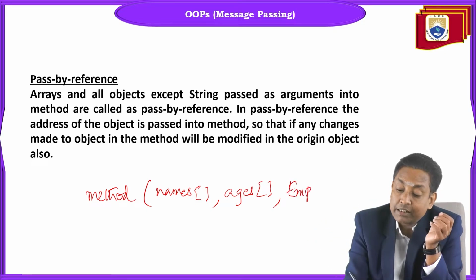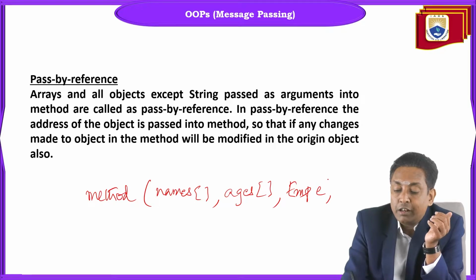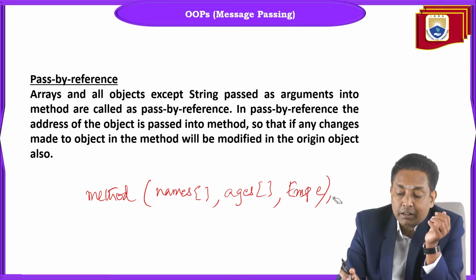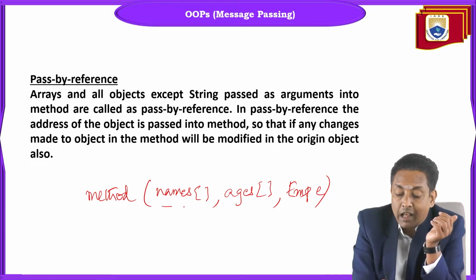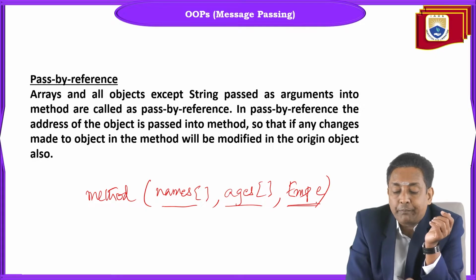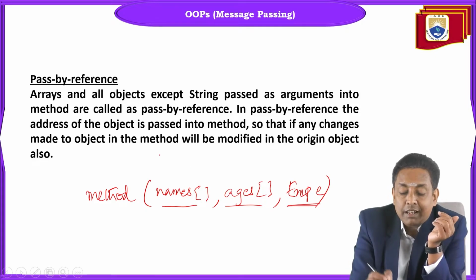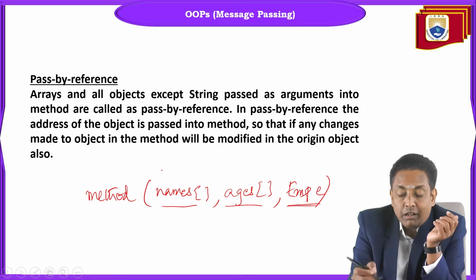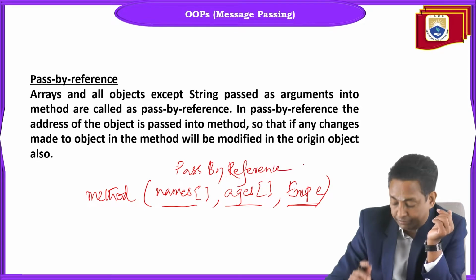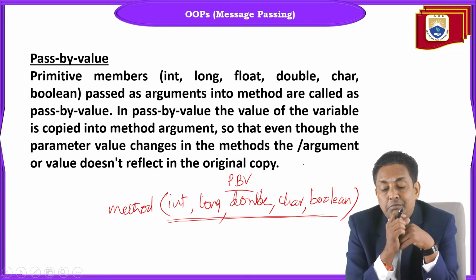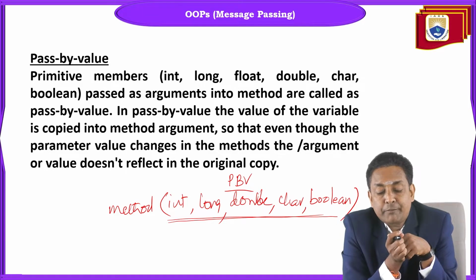Similarly, any class type as a parameter. If a method has an array or any class type as a parameter, then such message passing is called pass by reference.